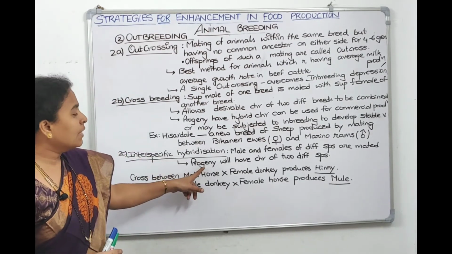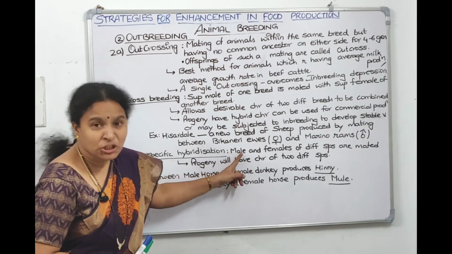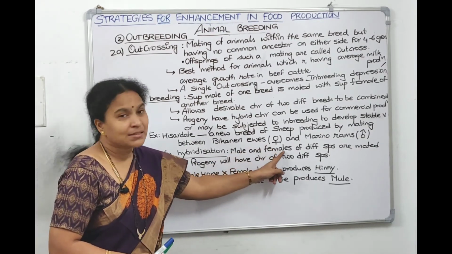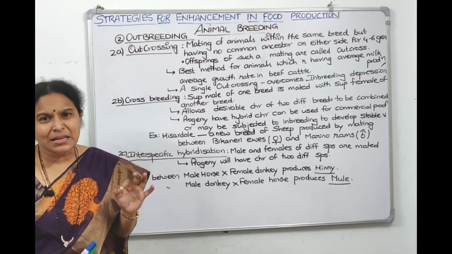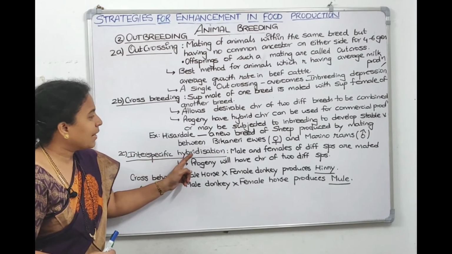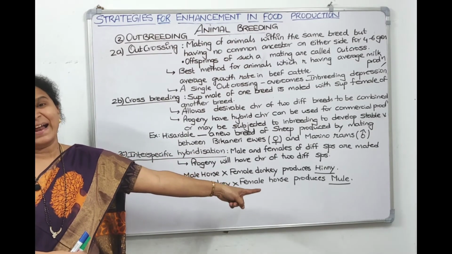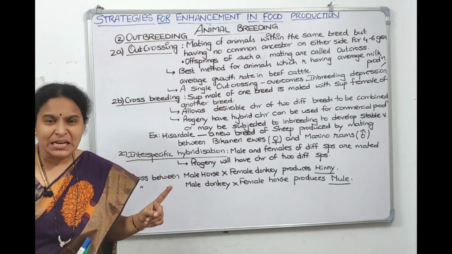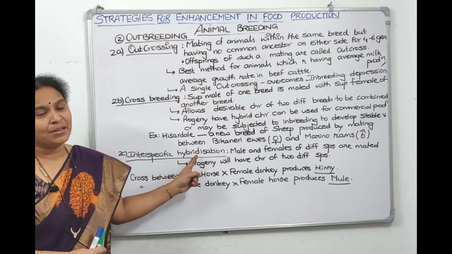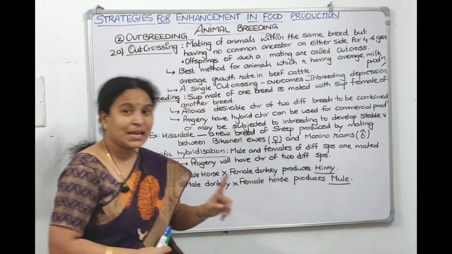Now the progeny will have characters of both species. The best example for interspecific hybridization is mule and hinny.